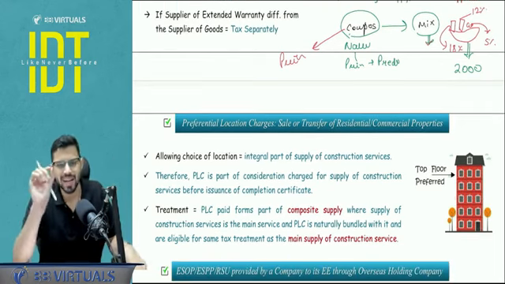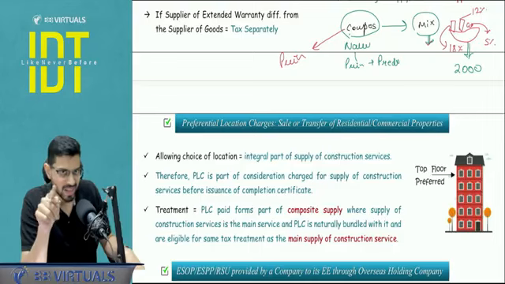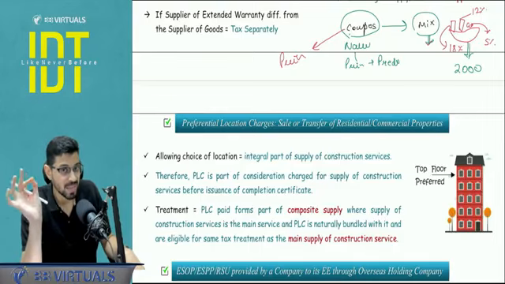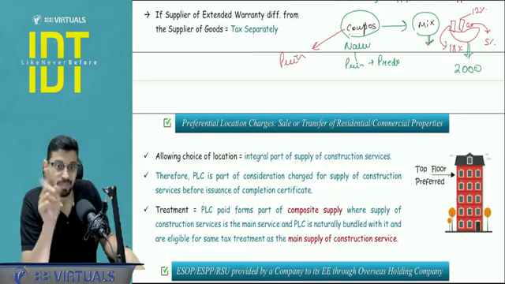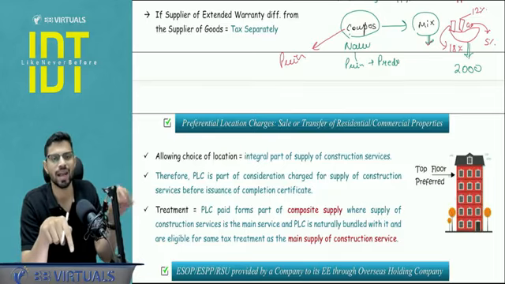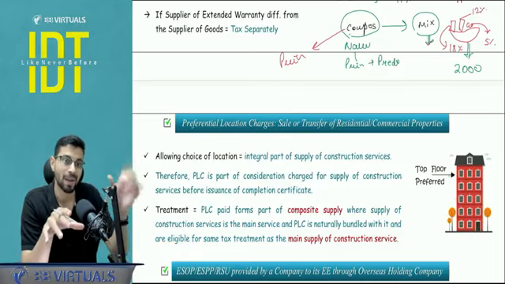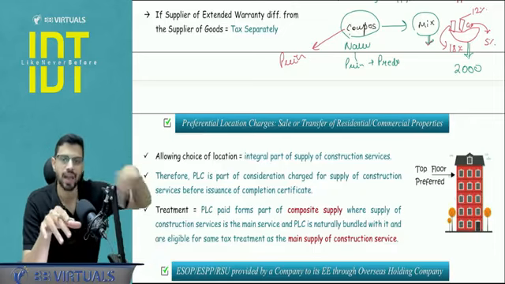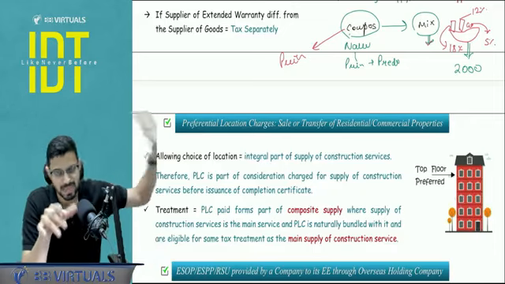One more technical difference that I will tell you. If you read the definitions of composite supply and mixed supply carefully, in mixed supply there is the word single price, which is missing in composite supply. So it is possible that a composite supply is a bundle but the price can be different, but still the entire thing will be charged as per the rate of the principal element.